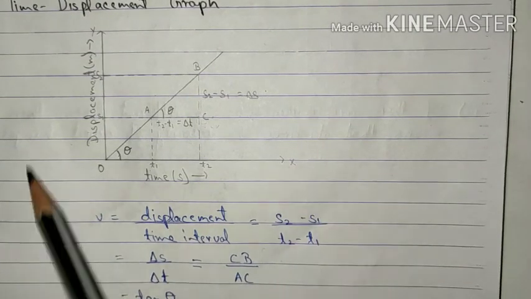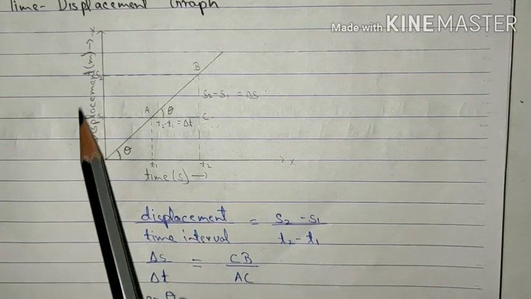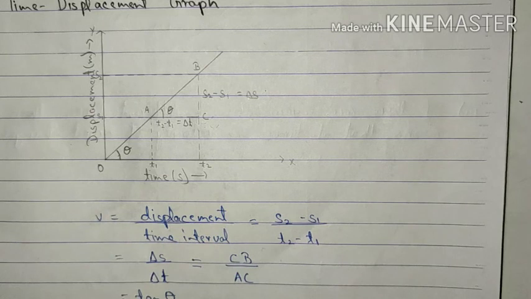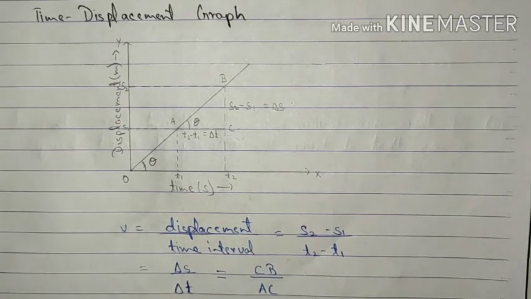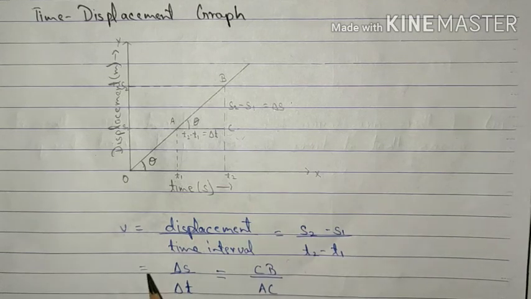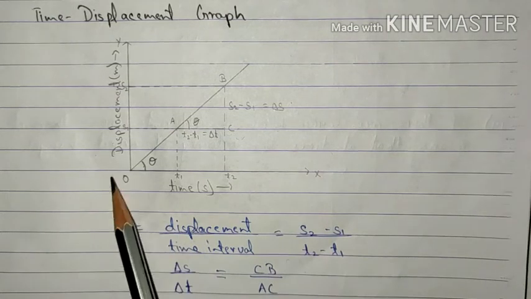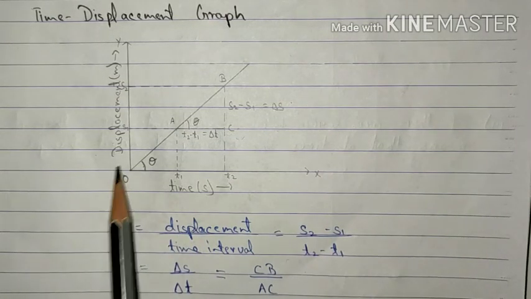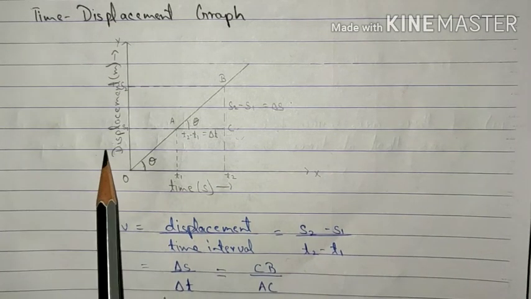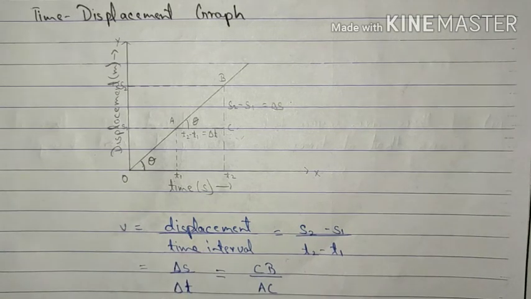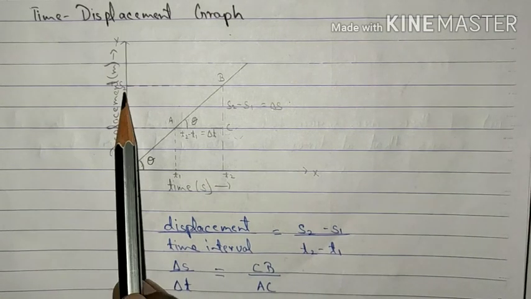Suppose that in this particular graph itself, instead of having displacement on the y-axis, we had velocity over here. Then we could have described acceleration as the change in y-axis upon change in x-axis. Because velocity would have been here, the change in y-axis would have been represented as v2 minus v1 instead of s2 minus s1.